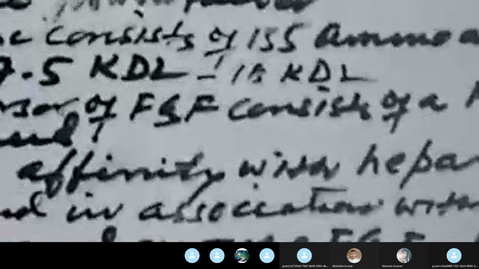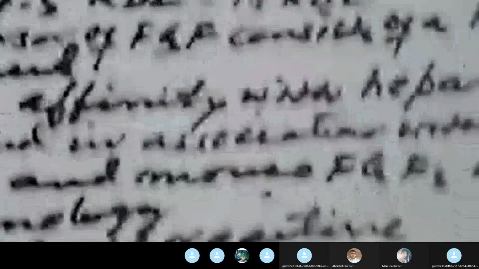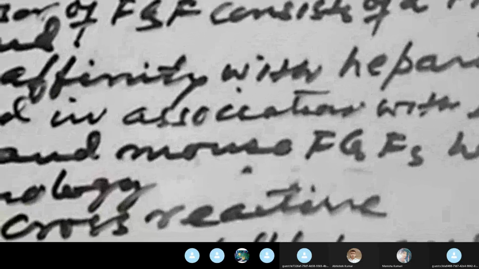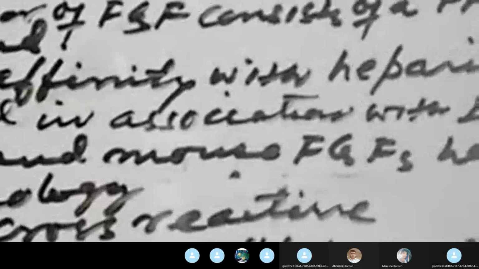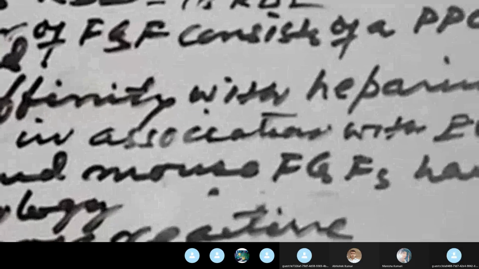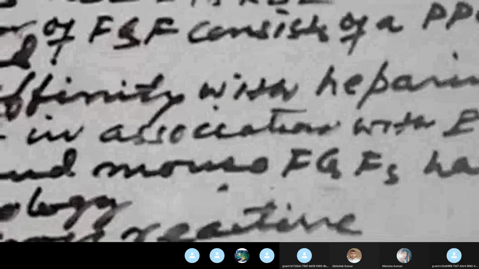This FGF growth factor exists in two different forms, FGF1 and FGF2. They are also known as FGF-A and FGF-B. FGF1 is acidic in nature, whereas FGF2 is basic in nature.